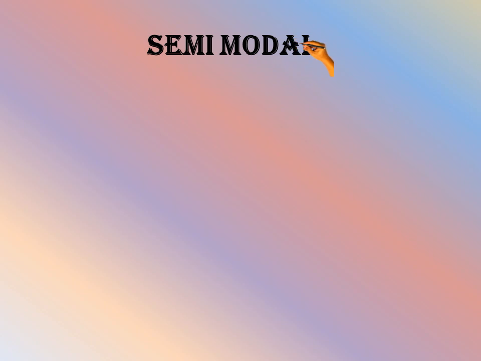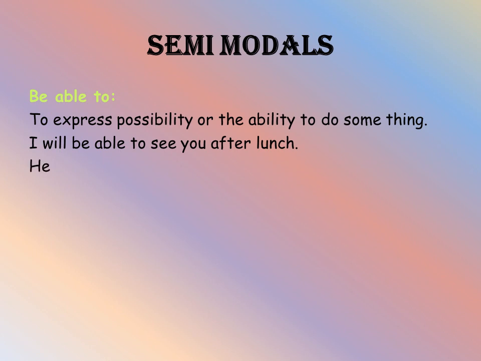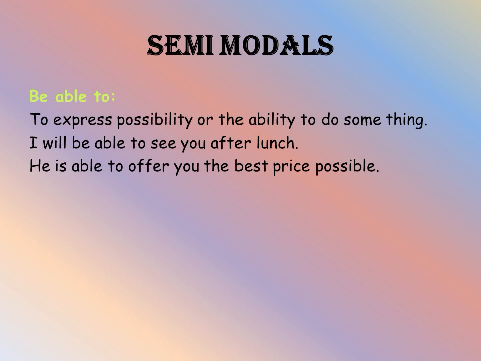Let us see semi-modals now. Semi-modals are verbs that sometimes behave like modal auxiliary verbs. These are used with the base form of the verbs to create a unique meaning. Let us see one by one. Be able to. This is used in the place of can to denote the possibility and ability of doing something. The examples here are: I will be able to see you after lunch. There is a possibility to meet after lunch.